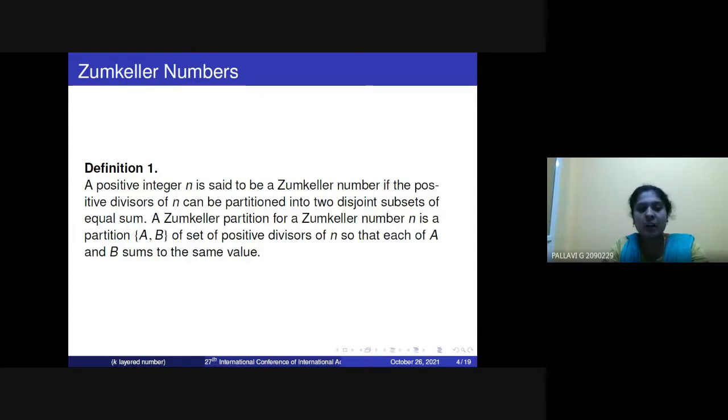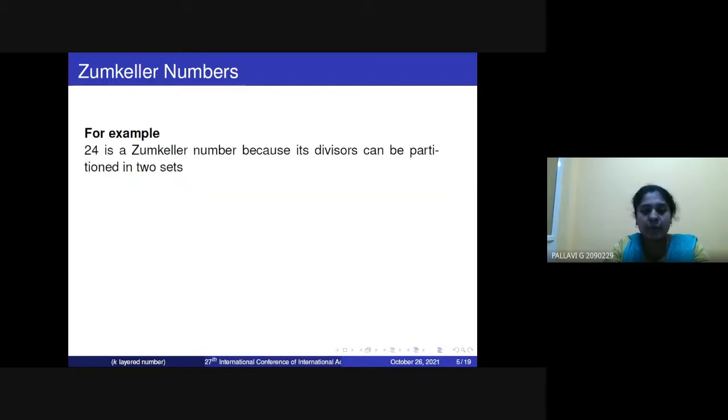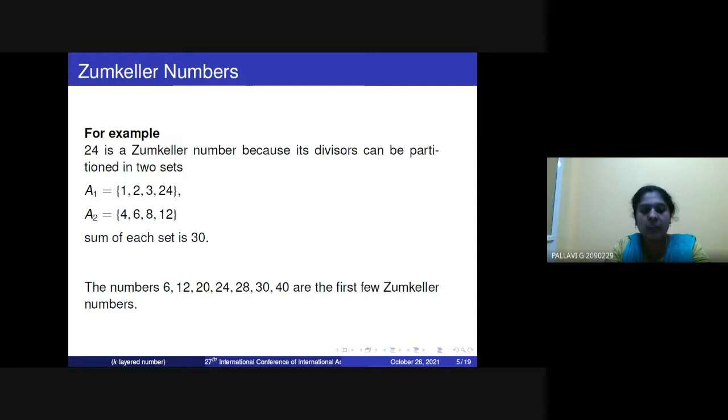Let us know what is the meaning of zoom Kähler number. Zoom Kähler number means n is a zoom Kähler number if all the divisors can be partitioned into two disjoint subsets with sums of the same value. For example, 24 is a zoom Kähler number. So divisors are 1, 2, 3, 4, 6, 8, 12, 24. It can be partitioned into two subsets A1 and A2. Sum of each set is 30. 6, 12, 20, 24, 28, 30, 40 are the first few zoom Kähler numbers.